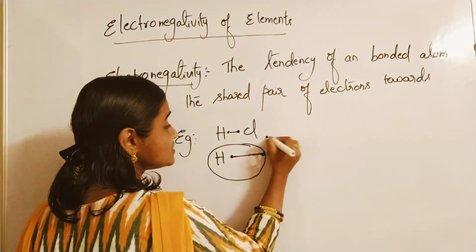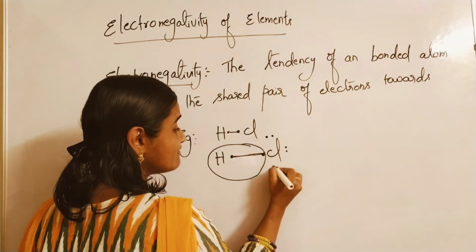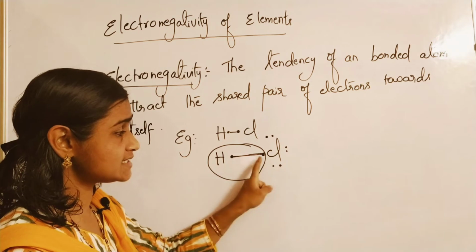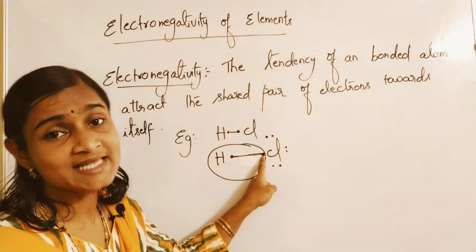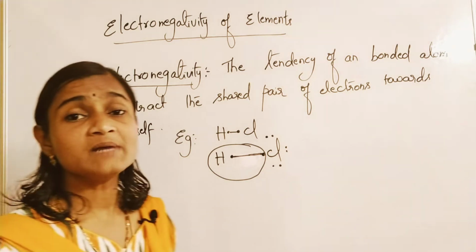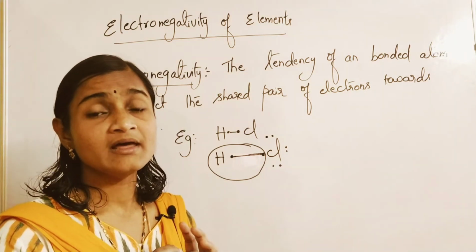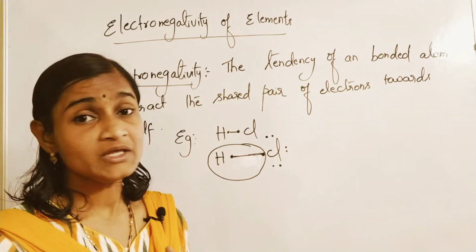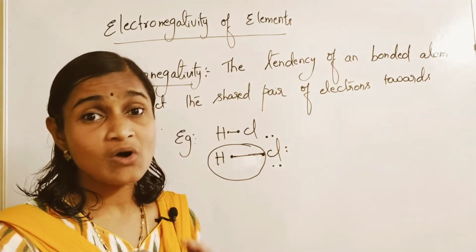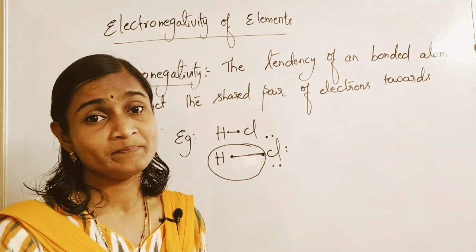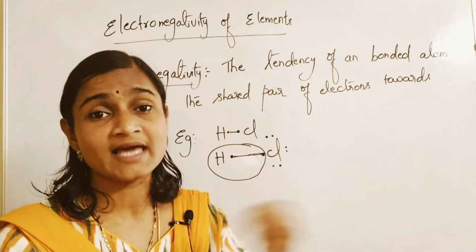Even chlorine has 7 valence electrons: 1, 2, 3, 4, 5, 6, 7. To become stable, it has to acquire octet configuration. I think you all know octet. What is octet configuration? Having 8 electrons in the last orbit, like the nearest inert gases.